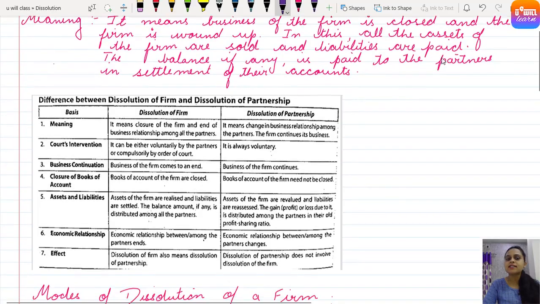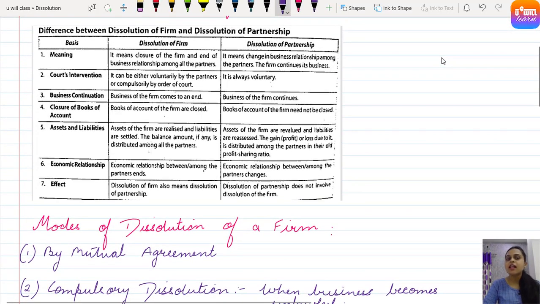So first is meaning. You can see on the screen meaning. Just now we studied the meaning of dissolution of partnership firm. It means closure of the firm and end of business relationship among all the partners. And what used to happen in dissolution of just partnership? It means change in business relationship among the partners. The firm continues its business. So only the relationship between the partners used to change, right?